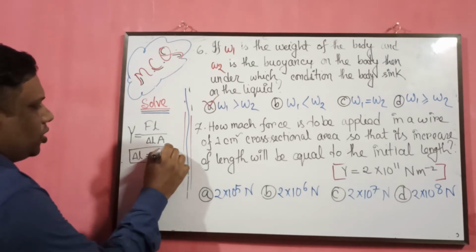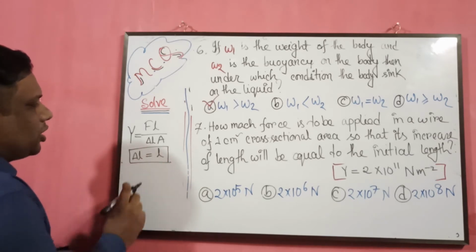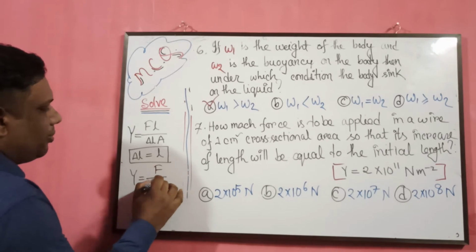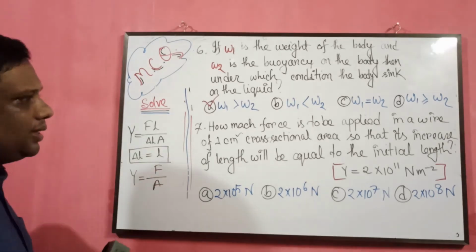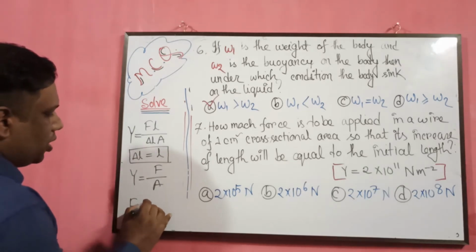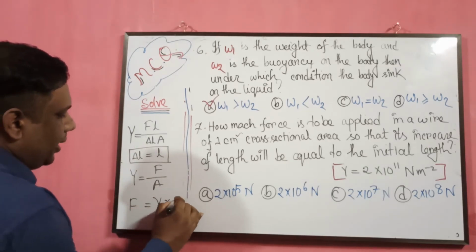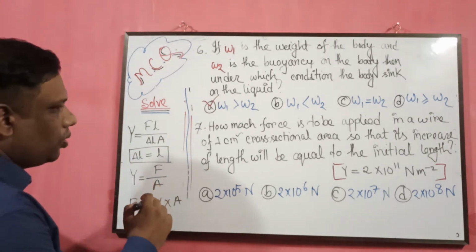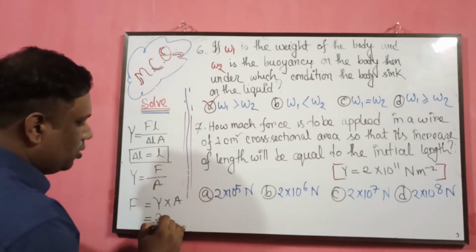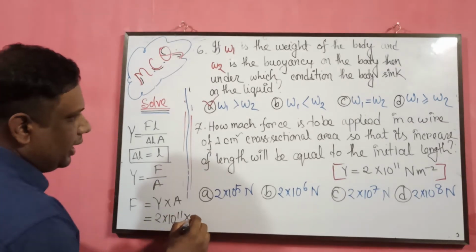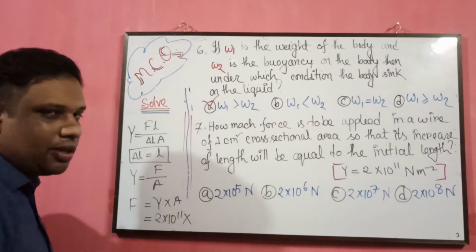So when del L is equal to L, the formula will be F divided by A, and we need the force. So F is equal to Y into A. Now we are going to put the values, which is Y is equal to 2 into 10 to the power 11 and A is equal to 1 centimeter square.